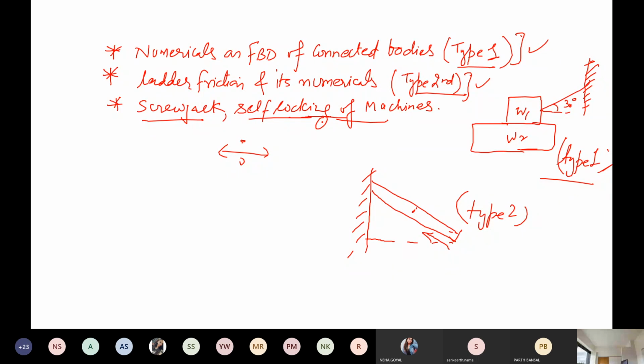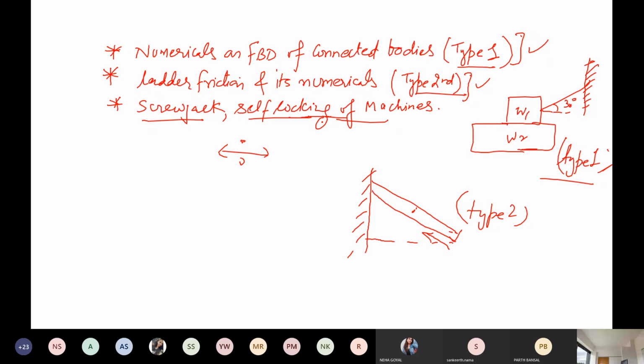For example, in the application of the car, after rotating the handle the car gets lifted, and it does not come down on its own until you rotate the handle once again in the reverse direction, so that the car comes down to its original position. The condition when the load does not come down on its own is called self-locking. This is the definition of self-locking, and this is the example.